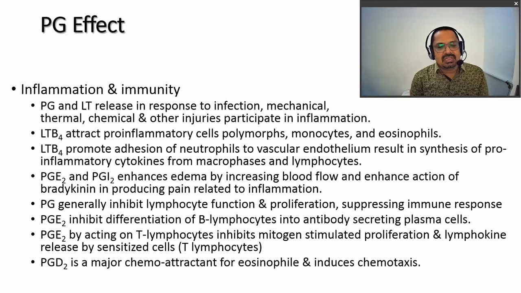Prostaglandins generally inhibit lymphocyte function and proliferation and suppress immunity. Prostaglandin E2 also inhibits the differentiation of B lymphocytes into antibody-secreting plasma cells. It also affects the T lymphocyte, inhibiting mitogen-stimulated proliferation and thereby the release of sensitizing cells. Prostaglandin D2 is a major chemoattractant for eosinophils and induces chemotaxis.